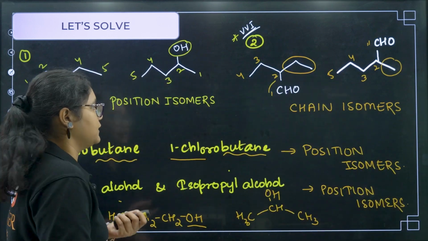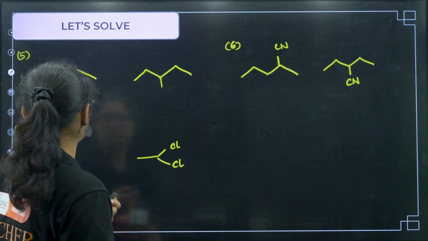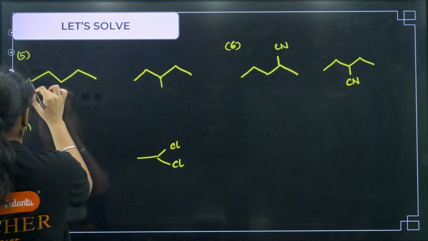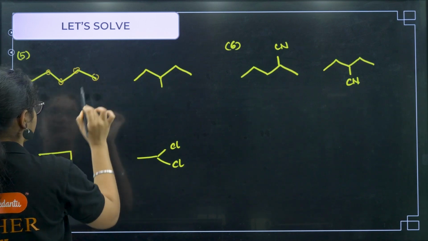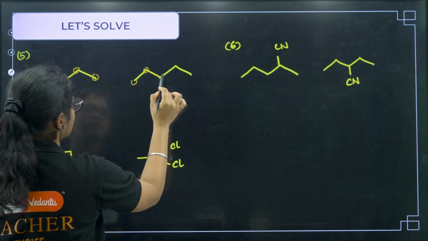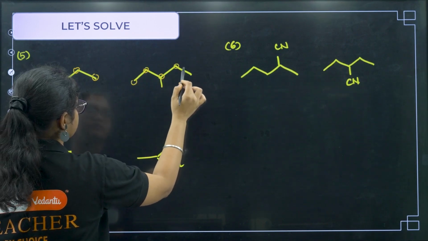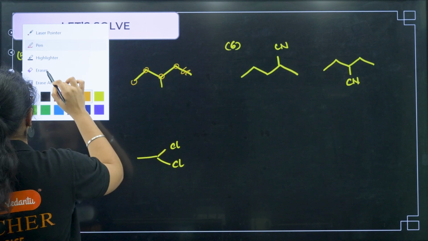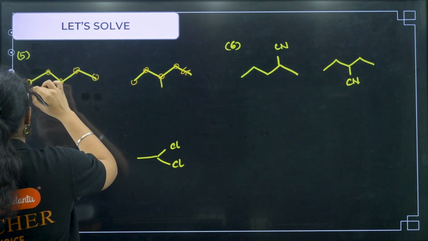Clear? Fine. Now let us do some more questions. Here if you see we have 1, 2, 3, 4, 5 carbons in one chain, and here we have 1, 2, 3, 4. This question is wrong.